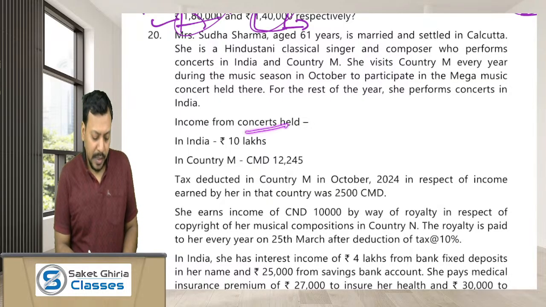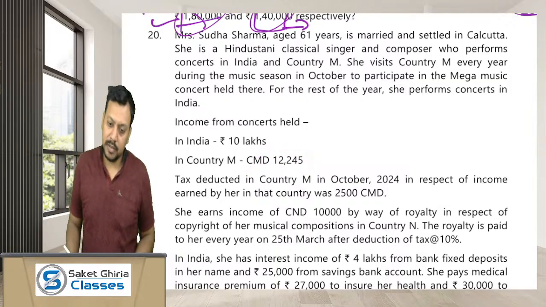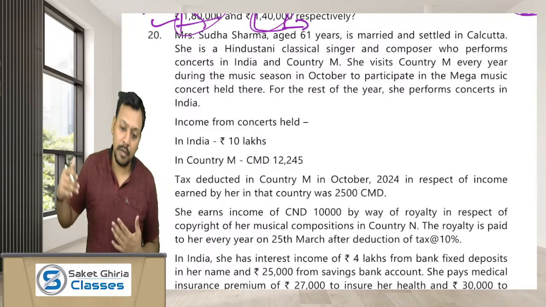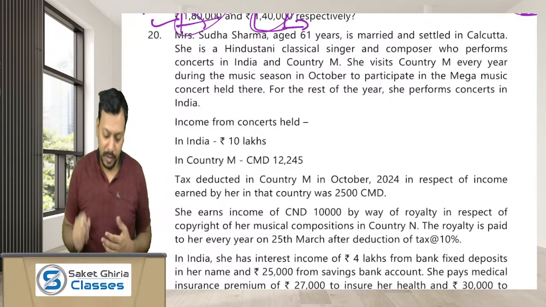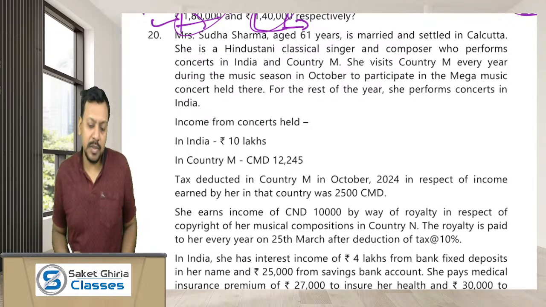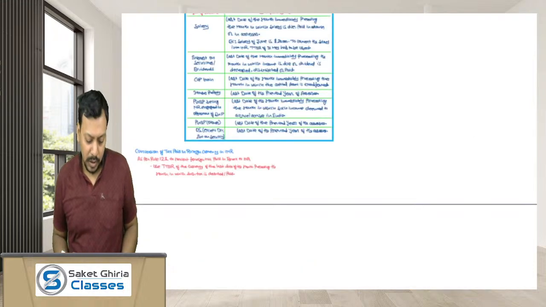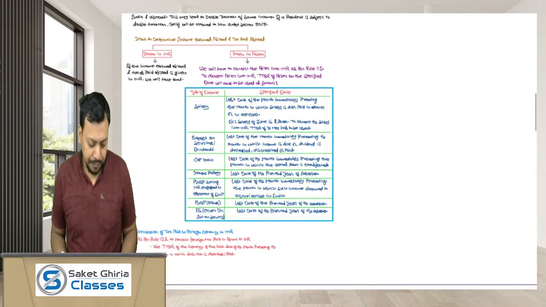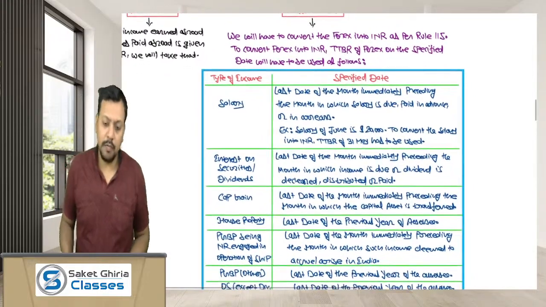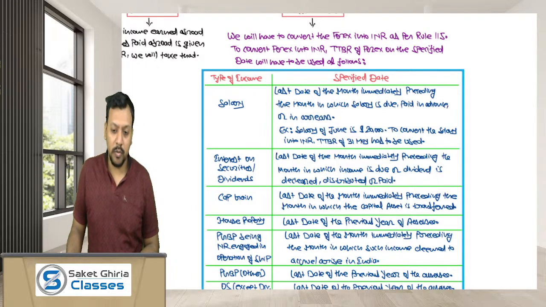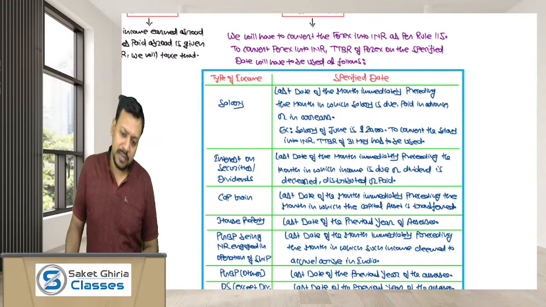Income from concerts: India PGBP 10 lakh, country M CMD 12,25. Dear friends, here the foreign currency income is mentioned in foreign currency. If foreign country income is given in foreign currency, you have to convert it into INR and you have to use the rates given as per rule 115. As per rule 115, if you are converting the PGBP income which is given in foreign currency into INR, then you have to use the TTBR of the last day of the previous year.